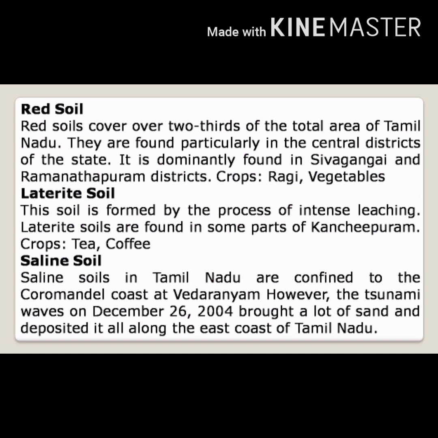Laterite soil. This soil is formed by the process of intense leaching. Laterite soils are found in some parts of Kanchipuram. Crops: tea, coffee. Saline soil. Saline soils in Tamil Nadu are confined to the Coromandel coast at Vedaranyam. However, the tsunami waves on December 26, 2004 brought a lot of sand and deposited it all along the east coast of Tamil Nadu, in so many areas. Then it is not suitable for growing crops.